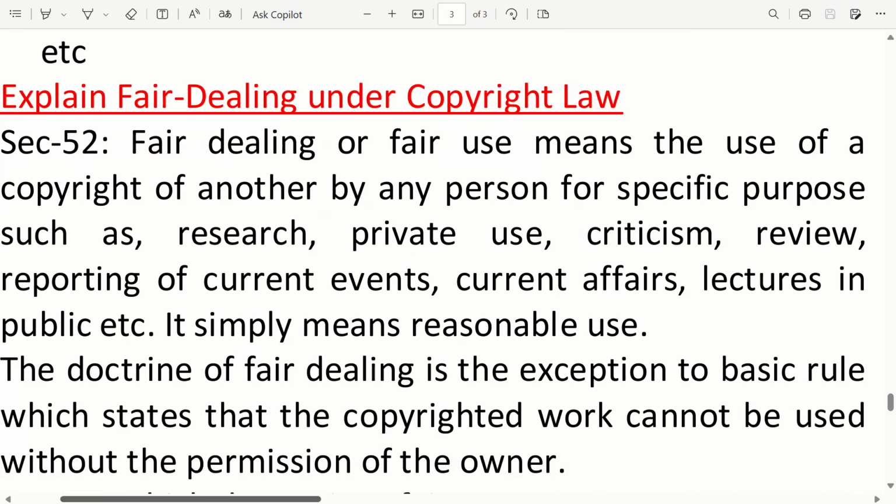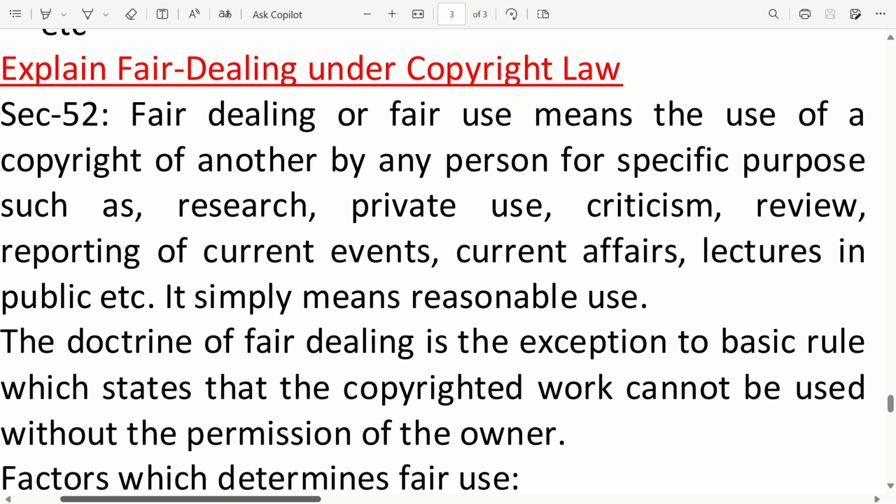Explain fair dealing under copyright law. Section 52: fair dealing or fair use means the use of a copyright of another by any person for a specific purpose such as research, private use, criticism, review, reporting of current events and current affairs, lectures in public, etc. It simply means reasonable use. The doctrine of fair dealing is the exception to the basic rule, which states that the copyrighted work cannot be used without the permission of the owner.